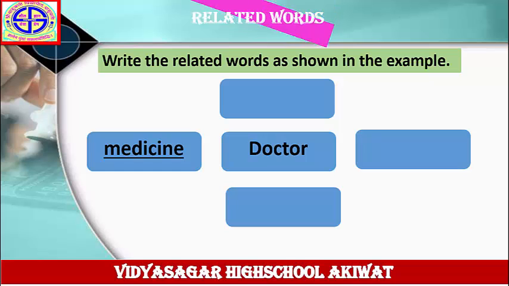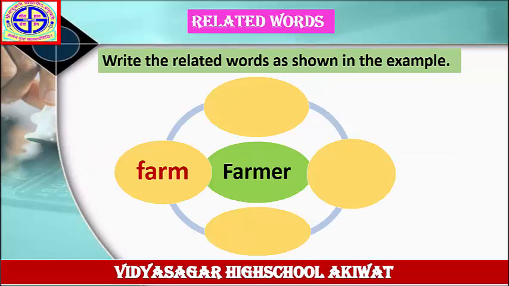Next example. Write the related words as shown in the example. The word is farmer. The answer is given here, farm. The words related to farmer are farm, crop, bullock cart, bullock, buffalo, etc. Complete this wave diagram in your notebook. Write down more related words to the word farmer. Solve this example in your notebook.